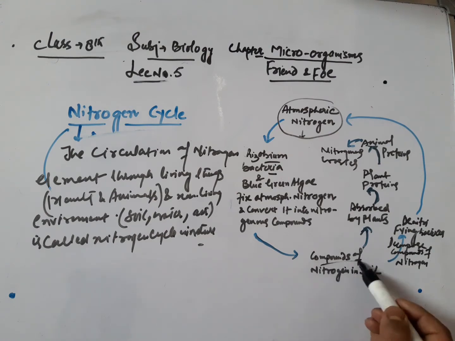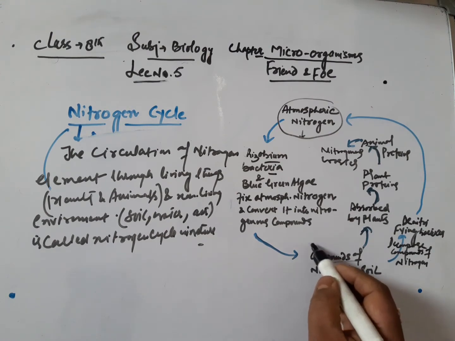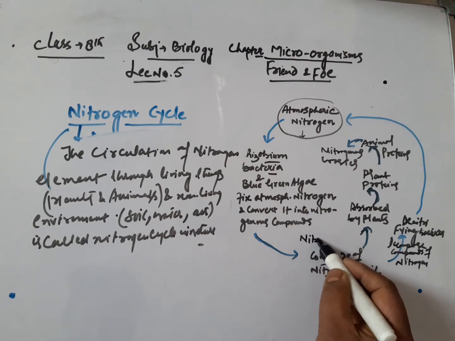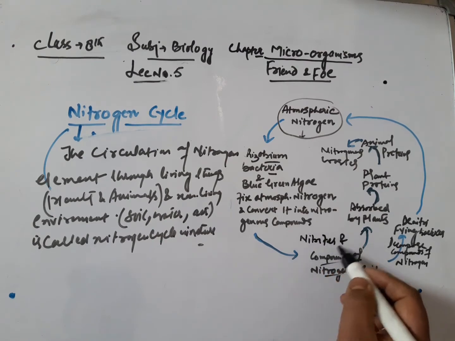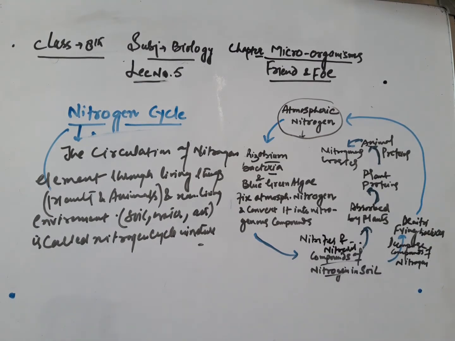When we say the compounds of nitrogen, that means it includes nitrites and nitrates. These were the nitrogenous compounds. The second step is that plants take compounds of nitrogen from the soil for their growth.